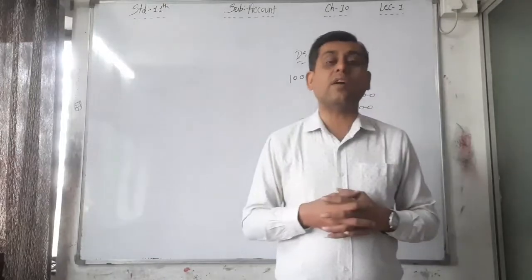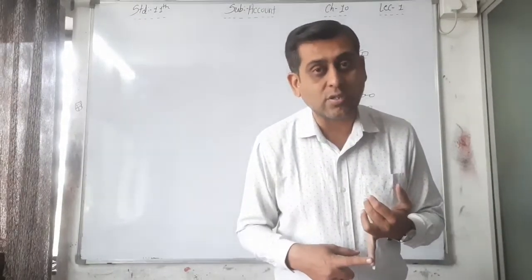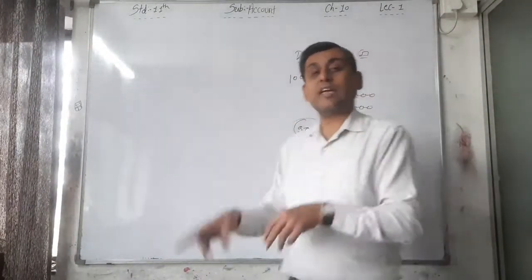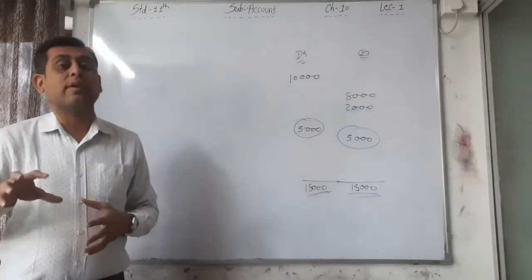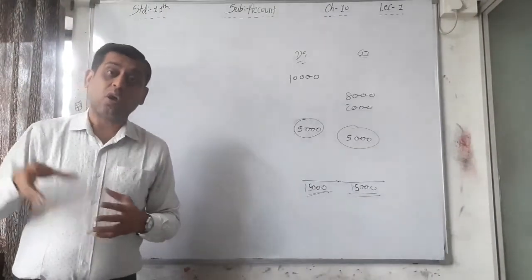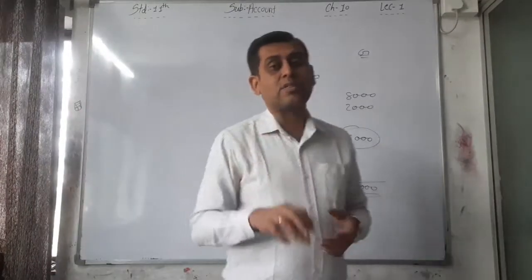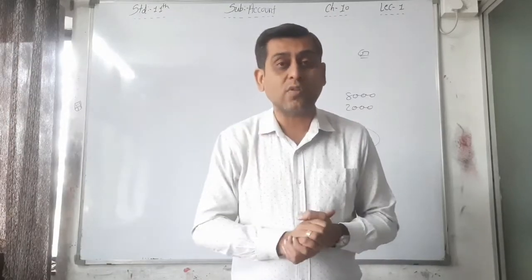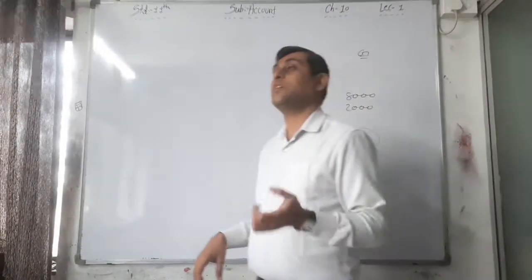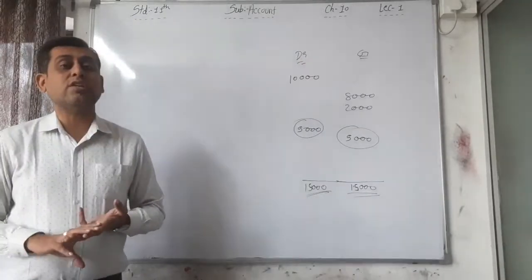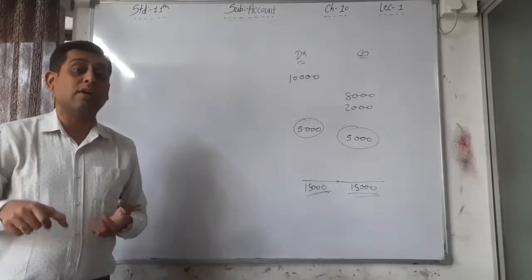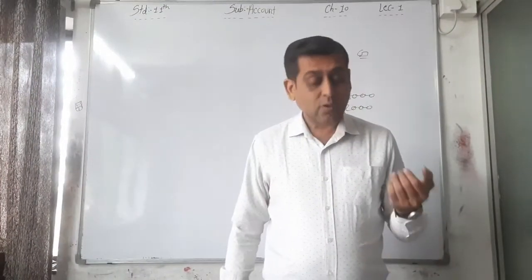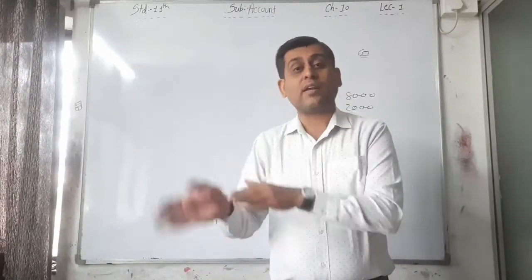Where the error is done, here at the time of recording the transactions in the journal entry or in the subsidiary book, or the second stage you are making mistakes while posting into the accounts, or the third stage you are making mistakes while calculating, making the total of the accounts and finding out the balance of the accounts. At that time, if you are making mistakes, then these three stages of errors can be located here while preparing the trial balance. Okay, so here we have to first locate it and then rectify it.